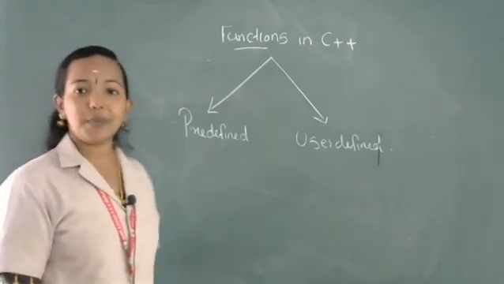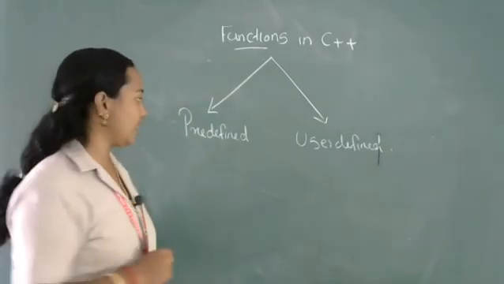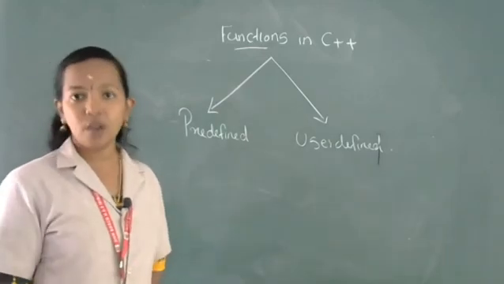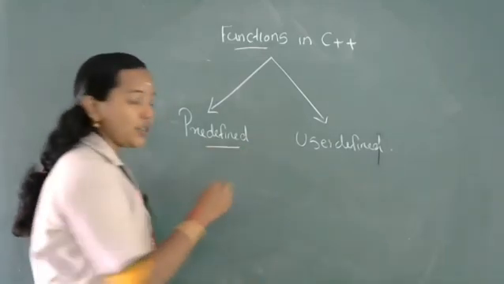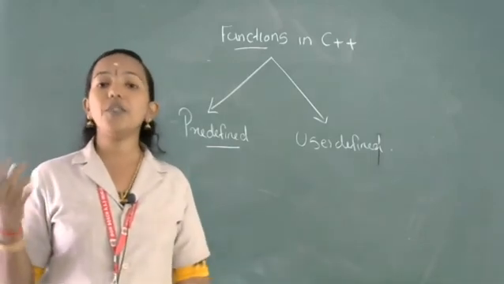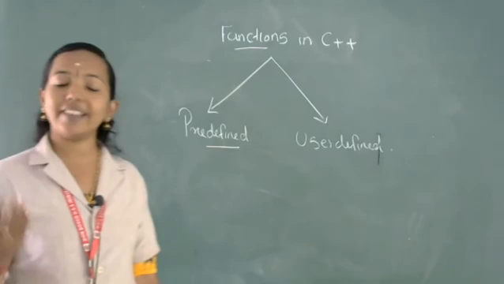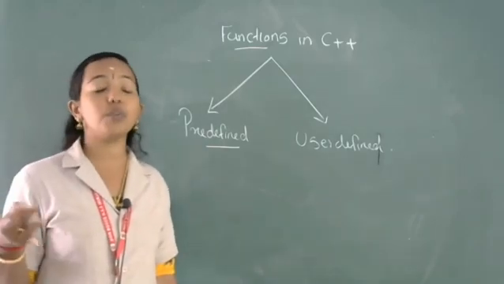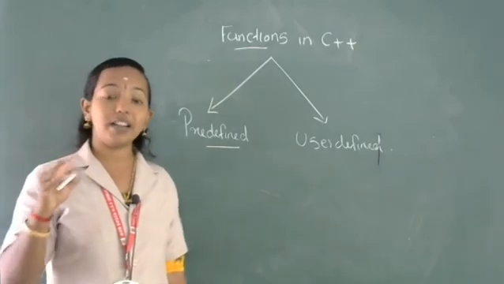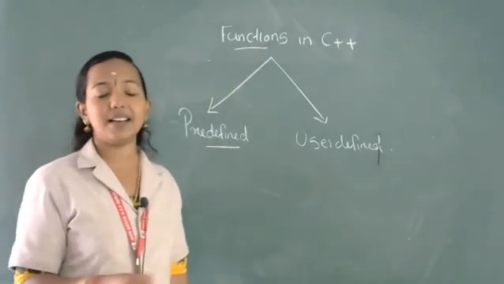Predefined function or compiler defined function. You don't have to write the function definition and the number of variables, arguments, you don't have to specify the data type. Everything is already defined, predefined by the compiler.